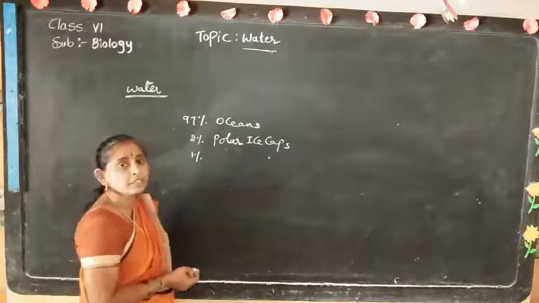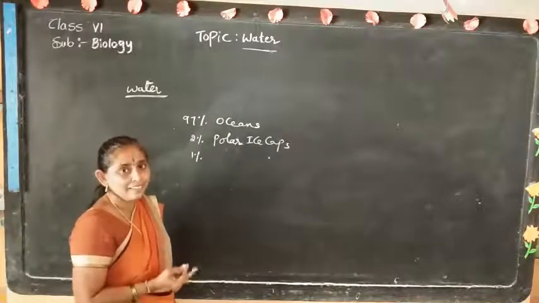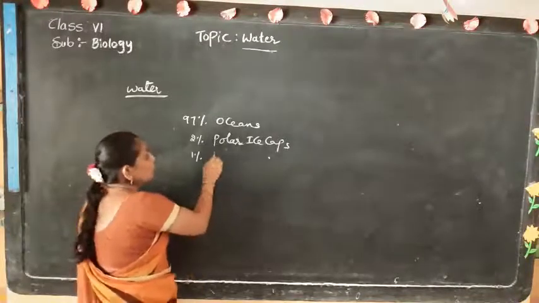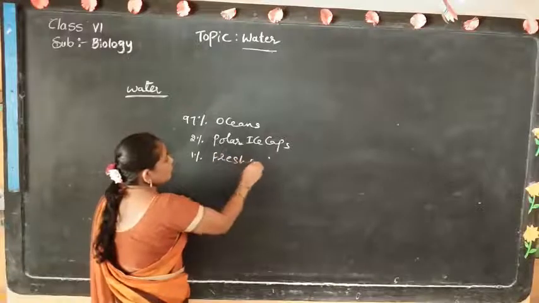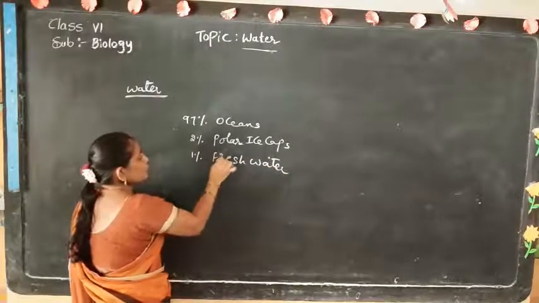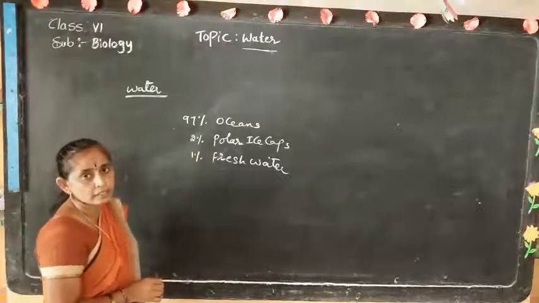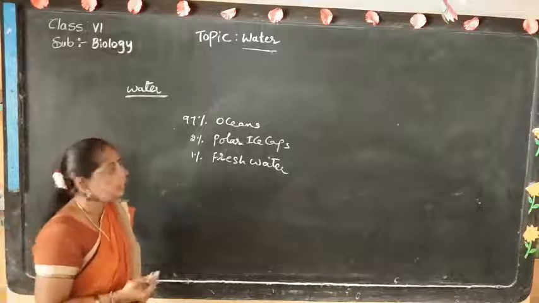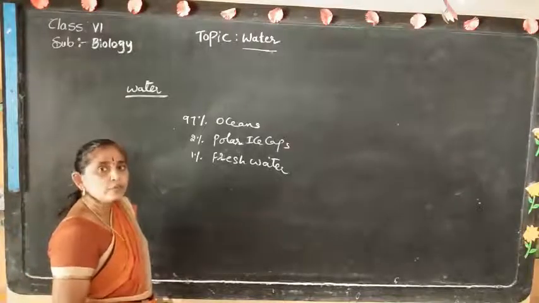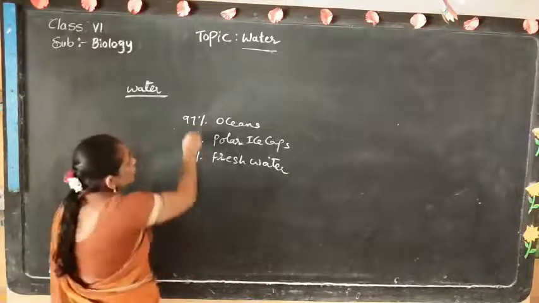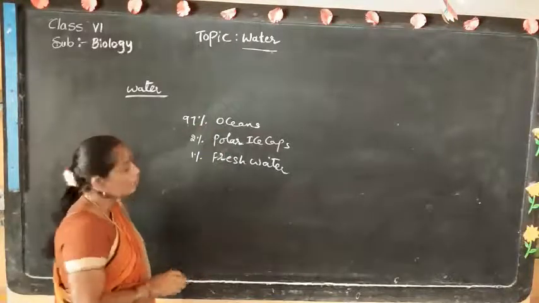It is present in rivers, ponds, lakes, springs and wells. This is called fresh water. The remaining 1% of fresh water is present on the earth in the form of rivers, ponds, lakes, springs and wells. So out of 100%, 90% of water is present in the oceans.